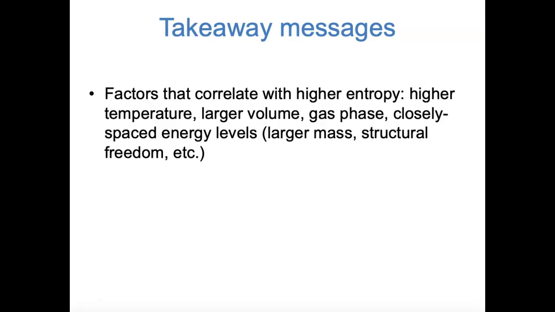I'll end the video with a couple of takeaway messages. As we've seen, some factors that correlate with higher entropy are higher temperature, larger volume, a substance being in the gas phase, and closely spaced energy levels, which come from factors like larger mass and structural freedom and things like that.